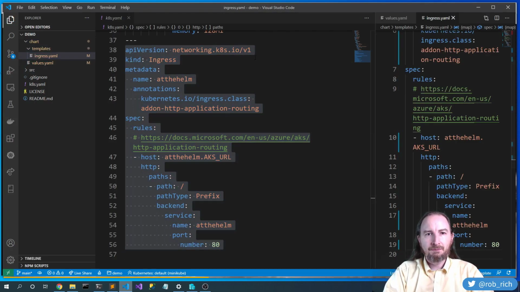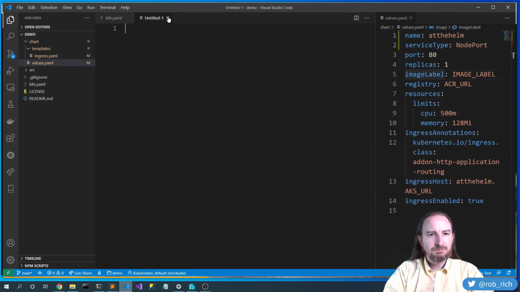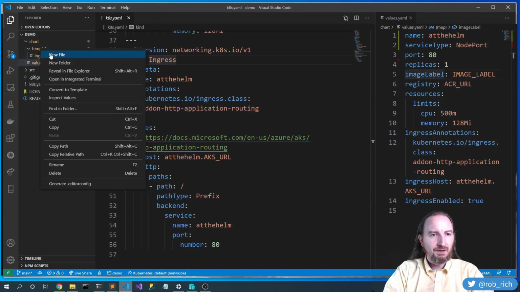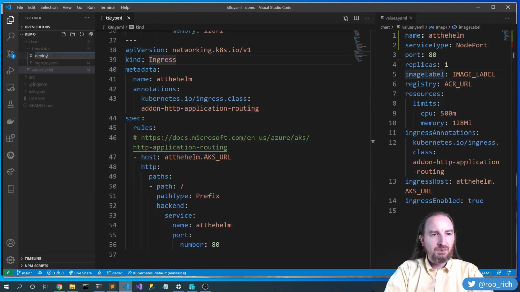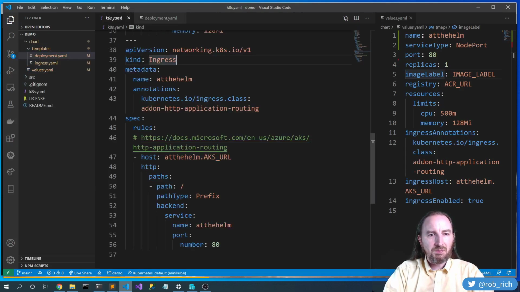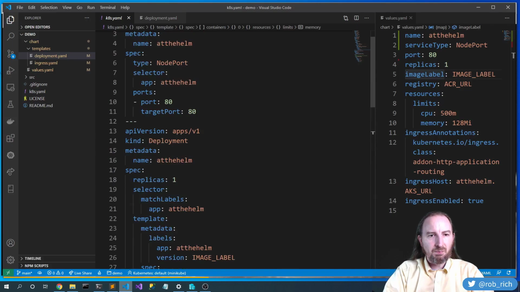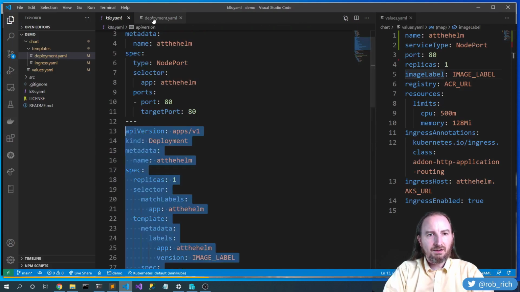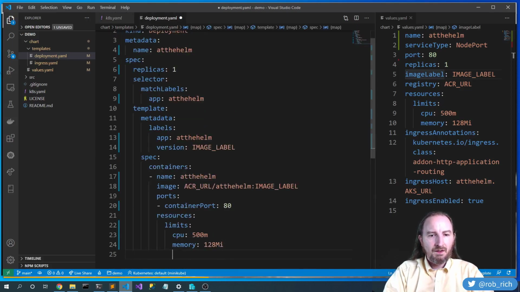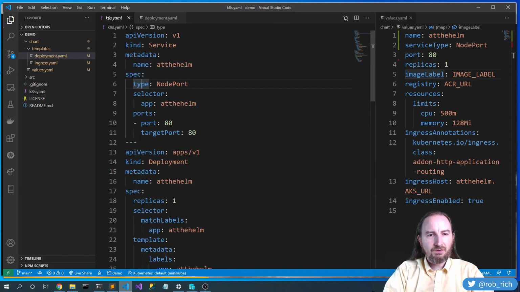Perfect. Let's grab another new file, and let's add this file. New file, deployment.yaml. And we'll grab the deployment pieces out of this. So let's grab all of the deployment and set it here in deployment YAML. Now, when we had the one big Kubernetes YAML file, we probably put it into one file just so that we didn't have to worry about all of the pieces.